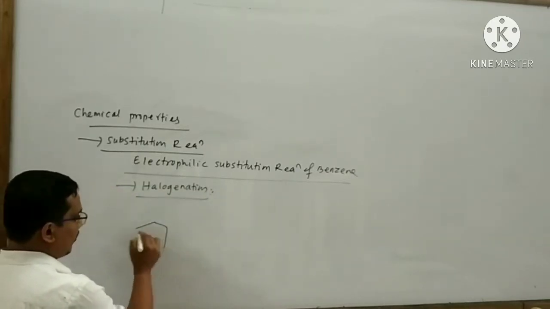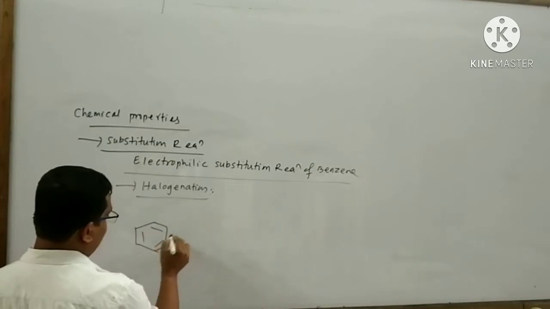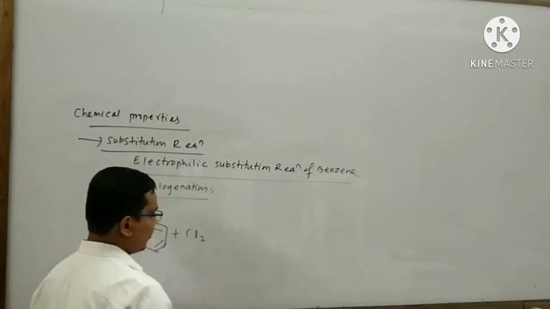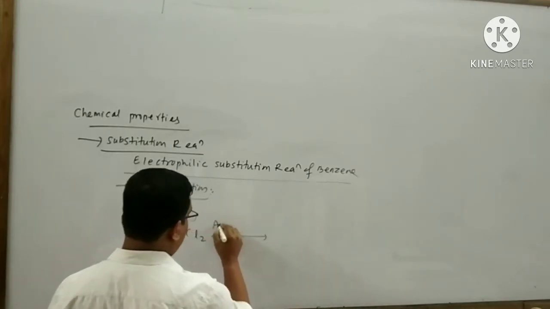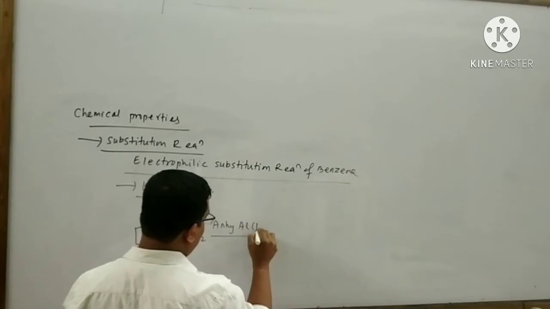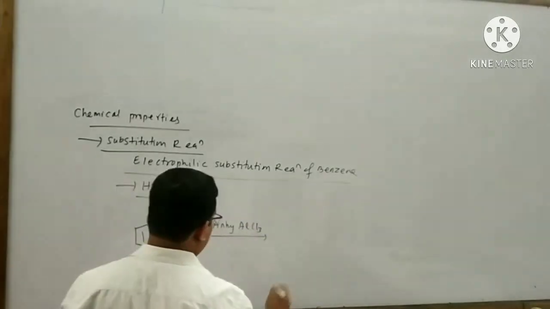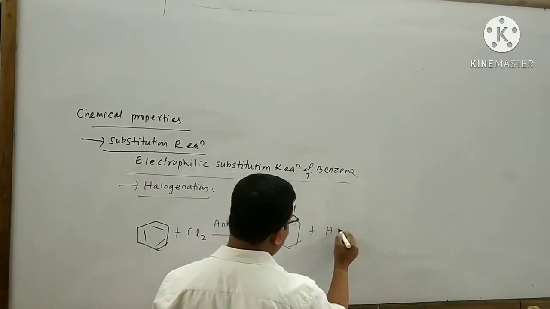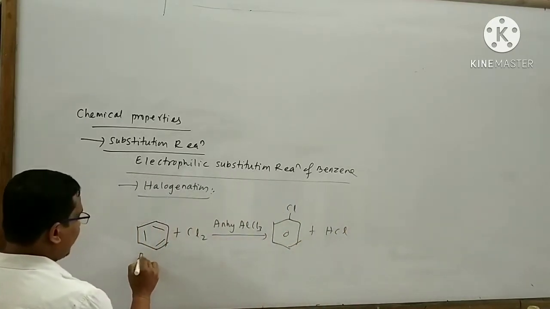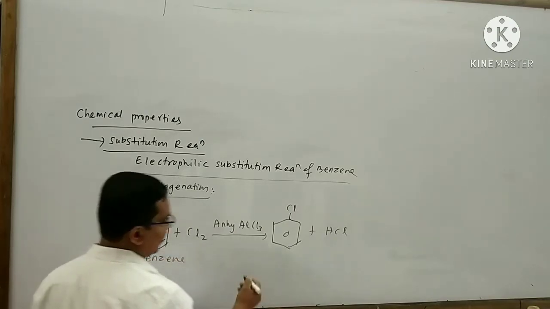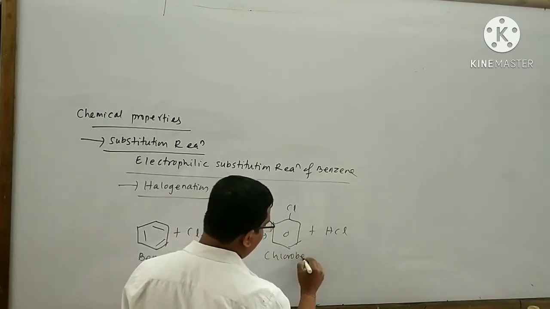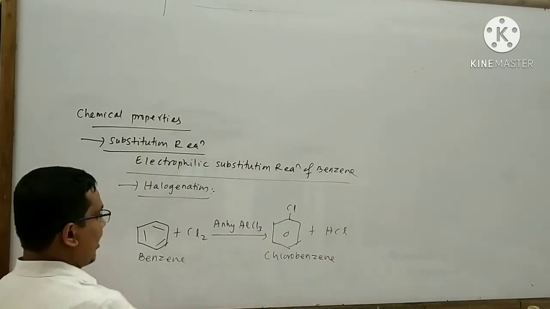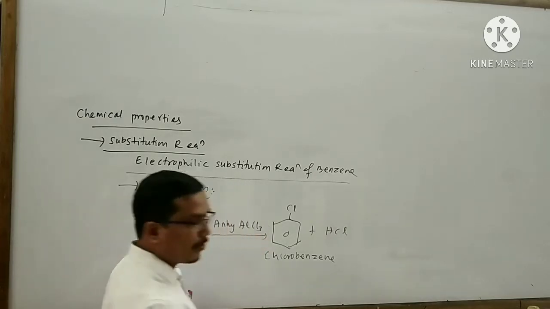This is benzene. Now it is subjected to reaction with chlorine in the presence of anhydrous AlCl3. Then what will happen? Chlorobenzene is formed. The byproduct HCl is formed. This is said to be benzene. This is said to be chlorobenzene. Here you can also take bromine, and you can find bromobenzene.